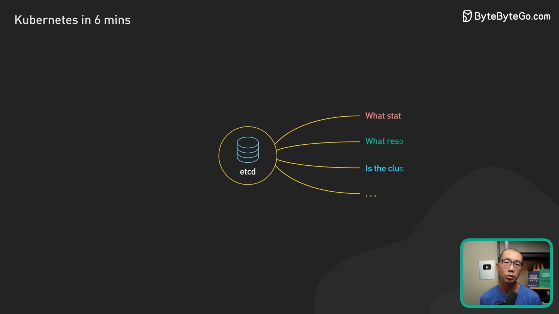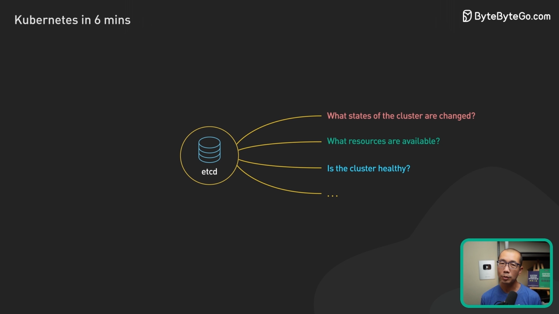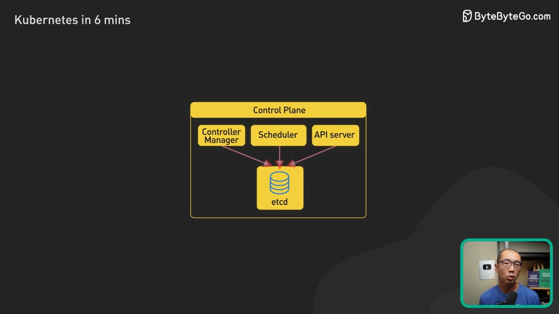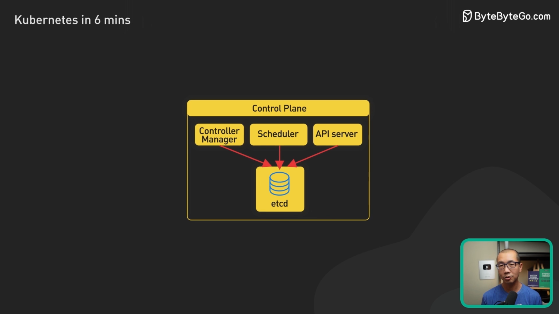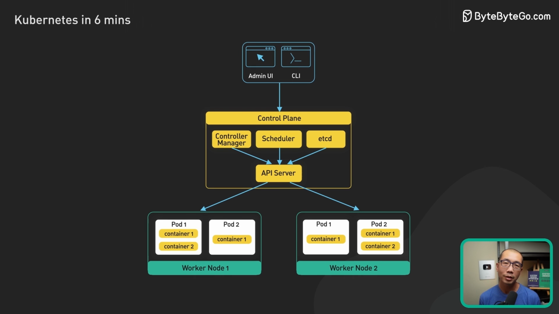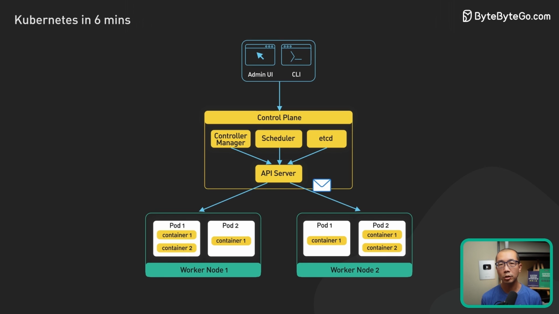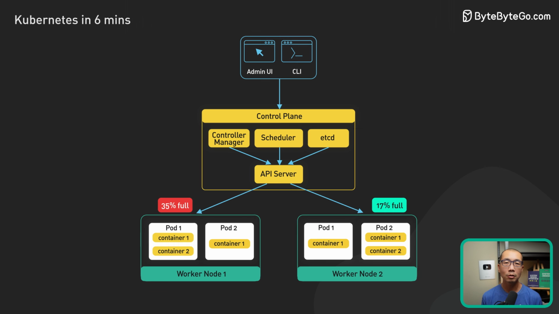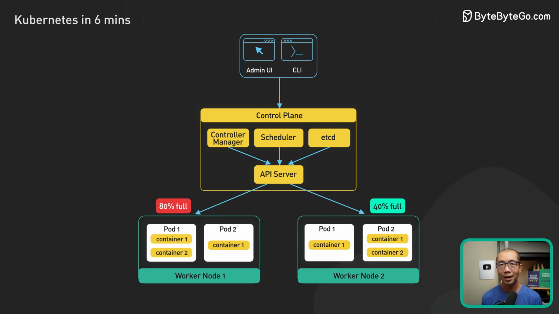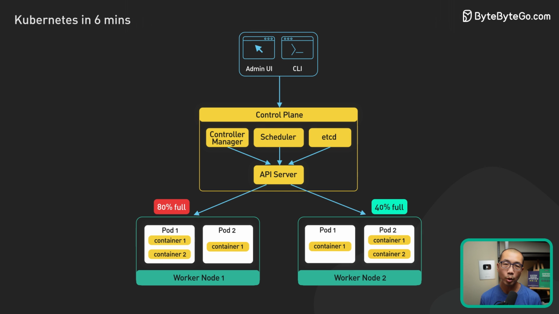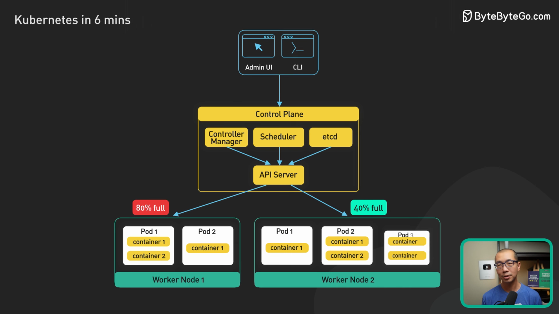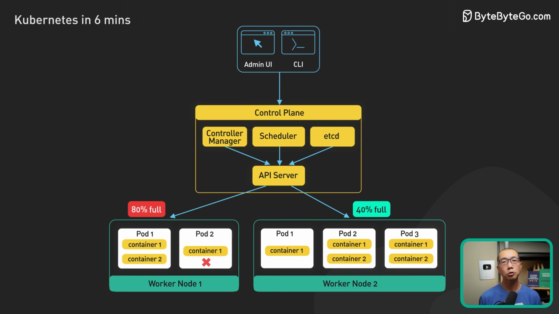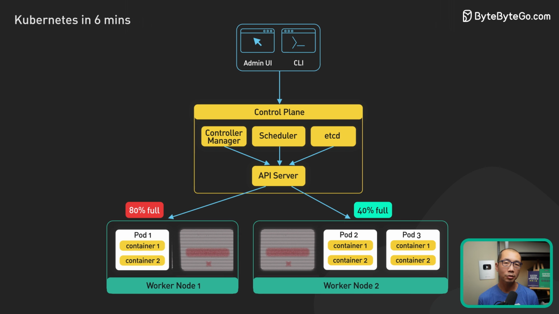etcd is a distributed key value store. It stores the cluster's persistent state. It is used by the API server and other components of the control plane to store and retrieve information about the cluster. The scheduler is responsible for scheduling pods onto the worker nodes in the cluster. It uses information about the resources required by the pods and the available resources on the worker nodes to make placement decisions.